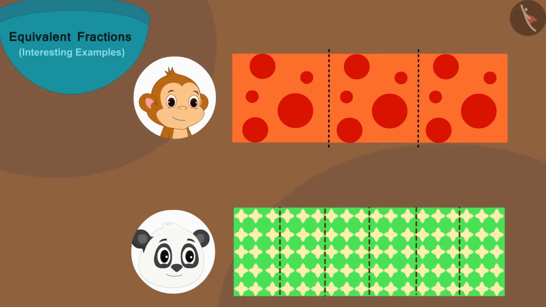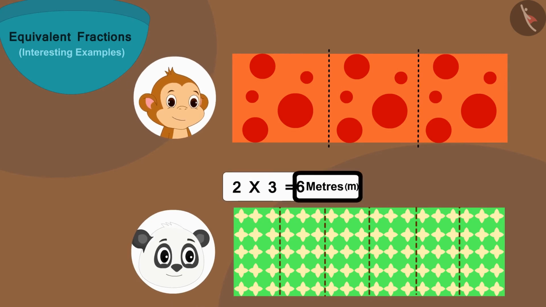But Golu has given 2/6 part to Babban. That is 2 parts out of 6. In this way, Golu has given Babban 2 times 3 or 6 meters long cloth.